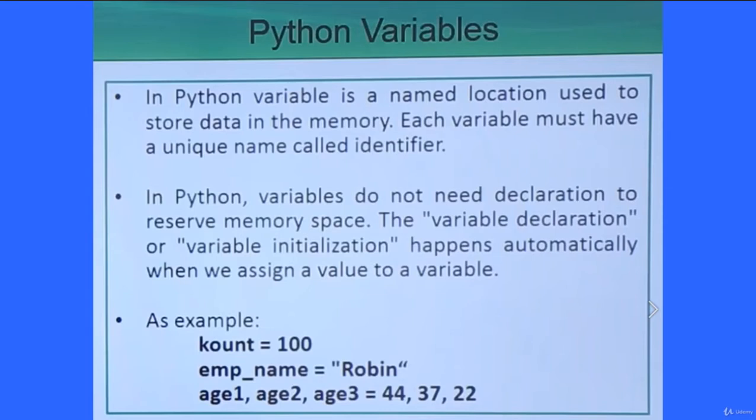So in this way, multiple variables can be declared and initialized in the same statement, and there is a syntax in which we write it. There is no need to put a semicolon at the end of a Python statement, so that's why no semicolon is there. That is how we define and also initialize variables.